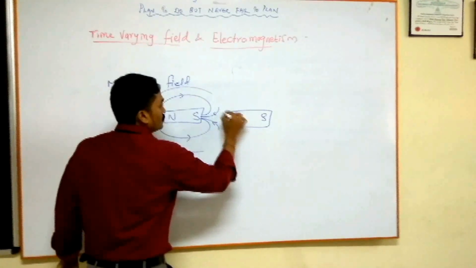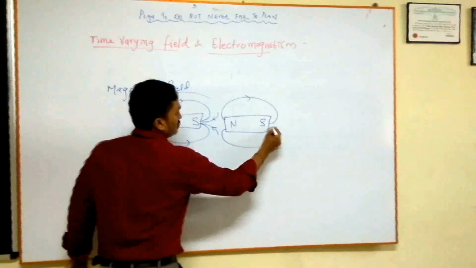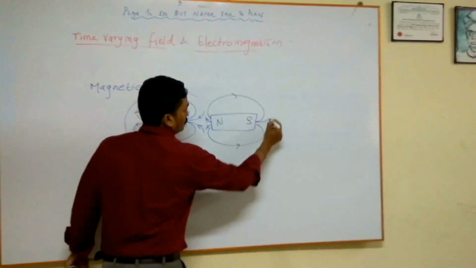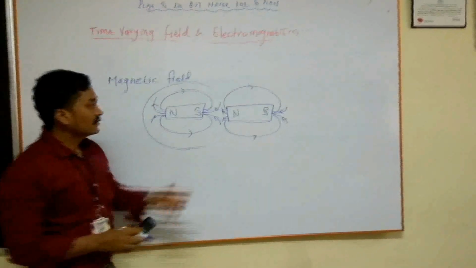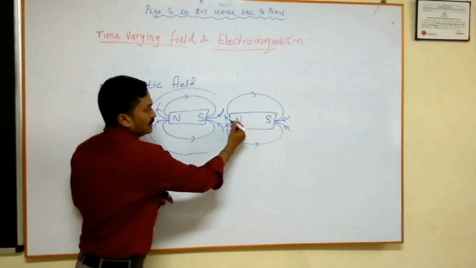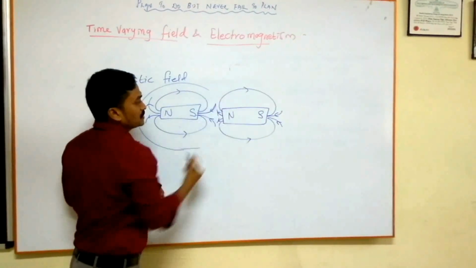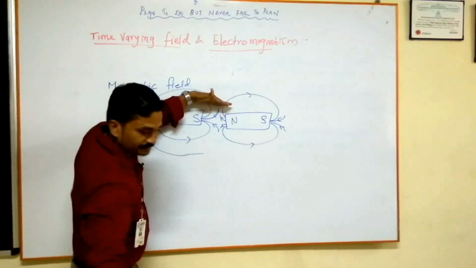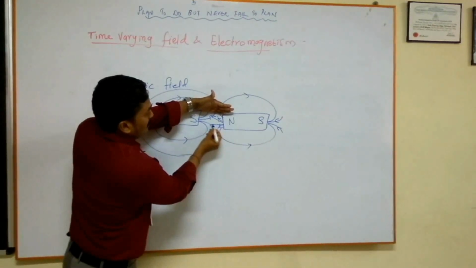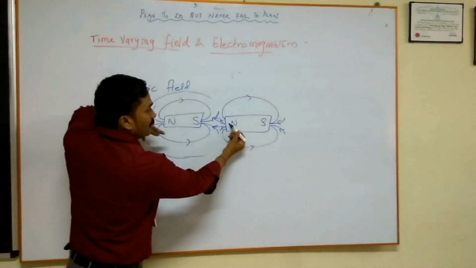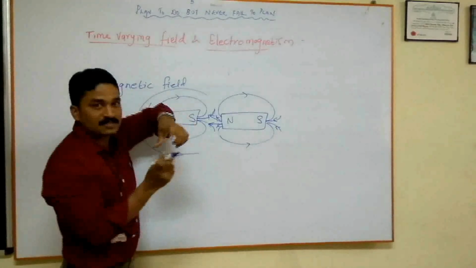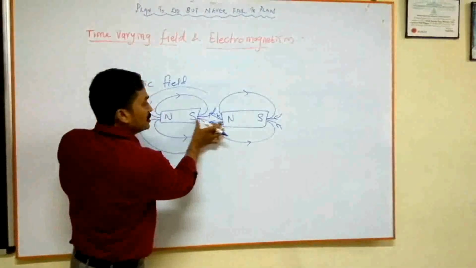And if we bring another magnet close to this, with north pole this side and south pole this side, again my magnetic field lines go like this. Now look at the field lines. This line is coming towards this S and this N, field lines coming outwards. Just look at this location. This field line is coming in this direction and this field line in this direction, which means the north pole magnetic field is going towards the south pole magnetic field, and that is the reason we get attraction between these 2 poles.